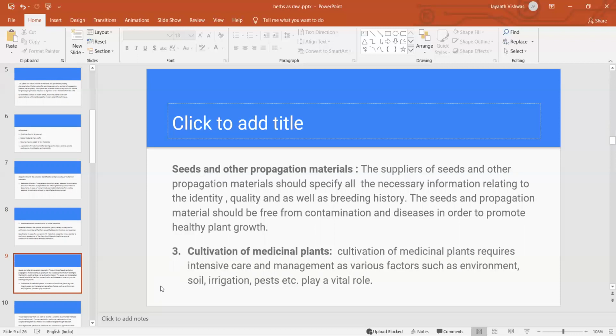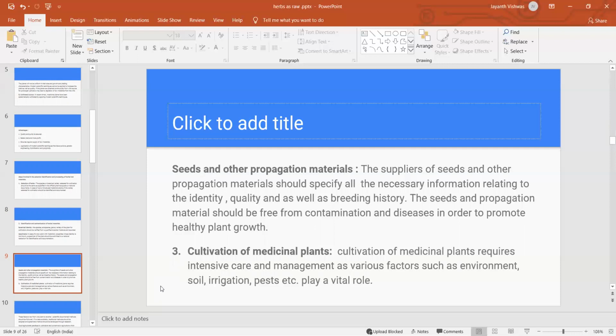So selection of the seeds is also very important. From suppliers, we get the seeds. The seeds can be used for seed propagation. After propagation of the seeds, germination takes place. After germination of the seeds, we can transplant the plants to the open fields. From there, they may grow further, and then we can go for cultivation and then collection. That is the general process.